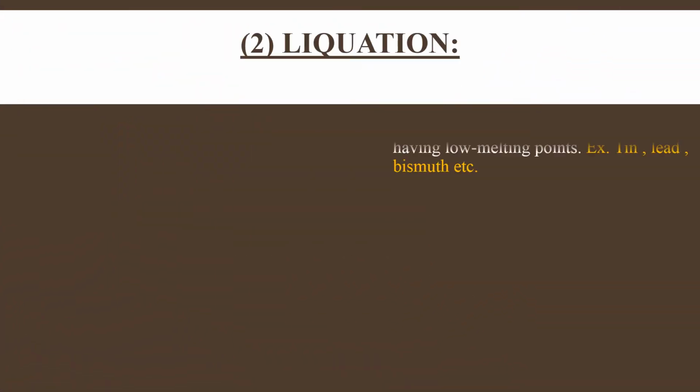Next is liquation. This method is used for refining the metals having low melting points. For example, it is used for refining of tin, lead, bismuth, etc. Metals which have low melting points.